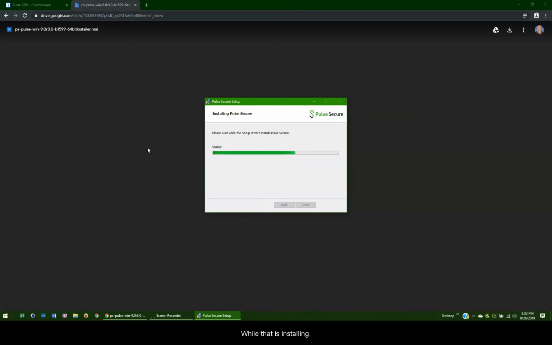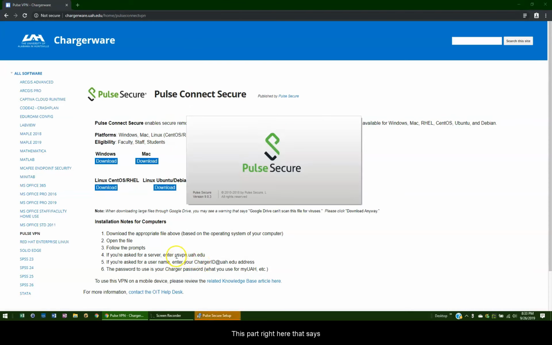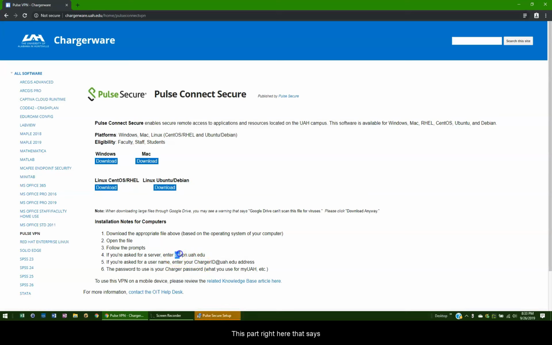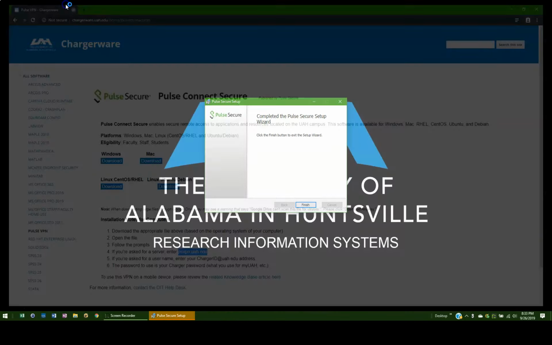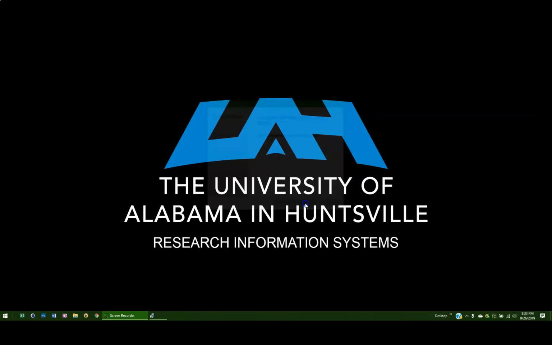While that is installing, this page that we click the link to download on, we can go ahead and close that one. This one we will keep open, or we can go ahead and copy this part right here that says psvpn.uah.edu. We can copy that. That is the server that we're going to have to enter in a moment. So go ahead and click Finish.